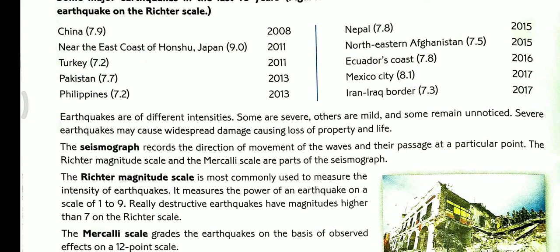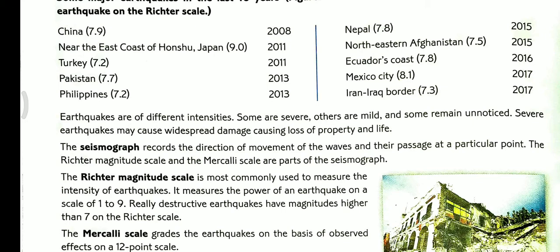The seismograph records the direction of movement. The seismograph is the instrument to measure earthquakes, and it records the direction of movement of the waves and their passage at a particular point. The Richter magnitude scale and the Mercalli scale are parts of the seismograph record.